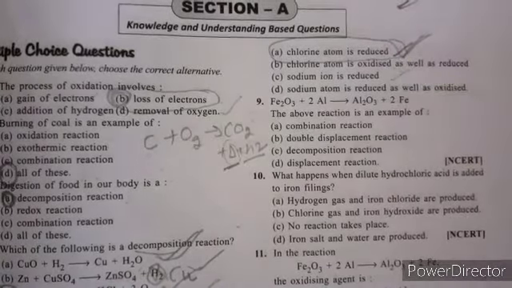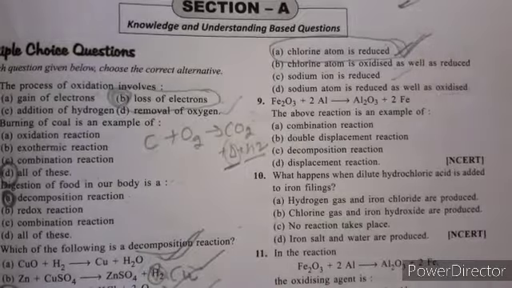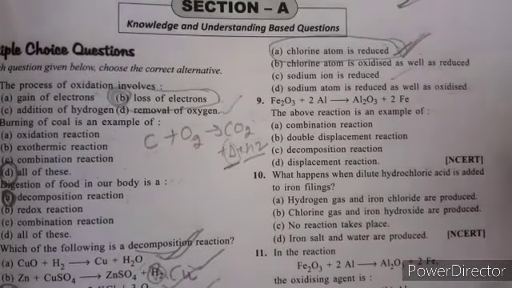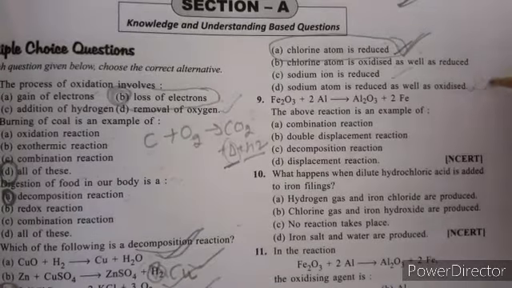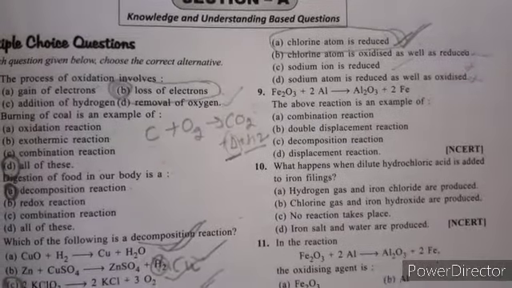Chlorine atom is reduced, not oxidized as well as reduced. Sodium ion is not reduced, that gets oxidized. Sodium atom is not reduced as well as oxidized. These three points are incorrect.